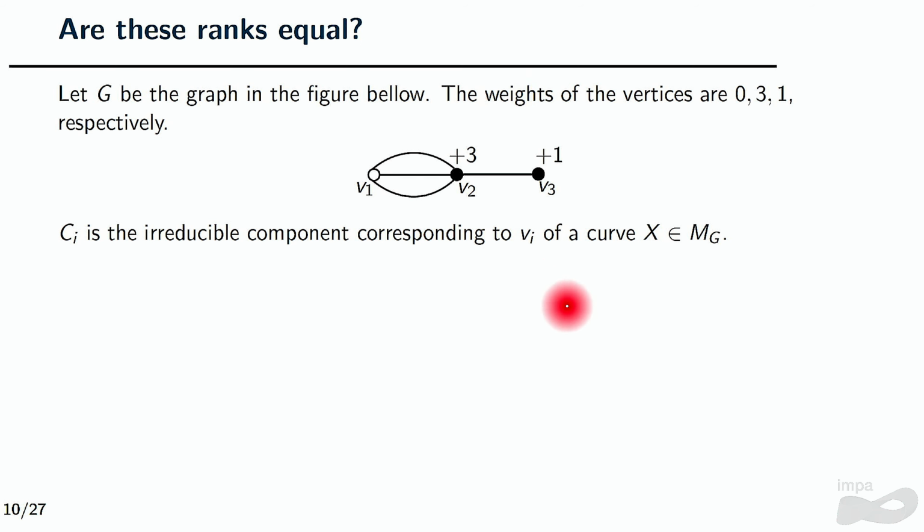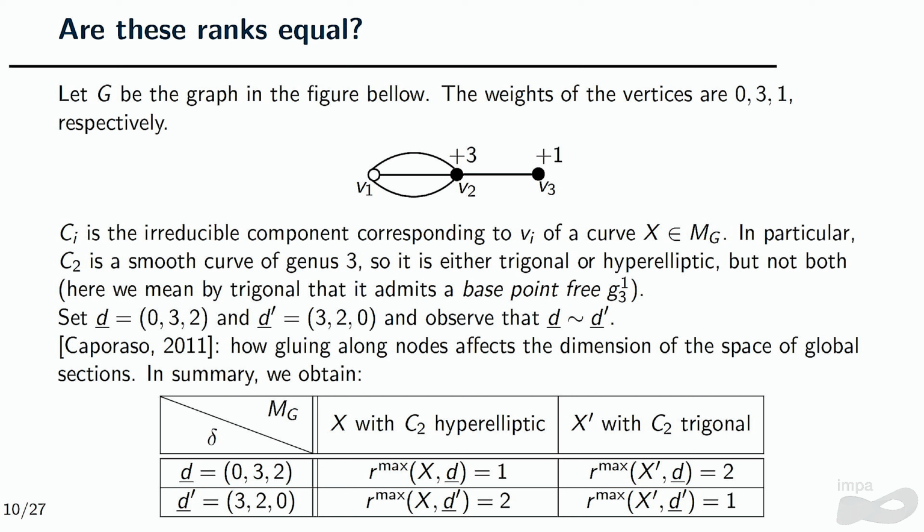So you have a graph, 3 vertices, and weight 0, weight 3, and weight 1. The Ci would be the irreducible component corresponding to Vi. So let's focus on V2, okay? So I have C2 here, a smooth curve of genus 3, that can be only trigonal or hyperelliptic. Let's take 2 divisors here on the same class. When you calculate the Rmax for different curves of the same divisor, you get different Rmax. So for hyperelliptic, the Rmax would be 1, but when it comes to D,